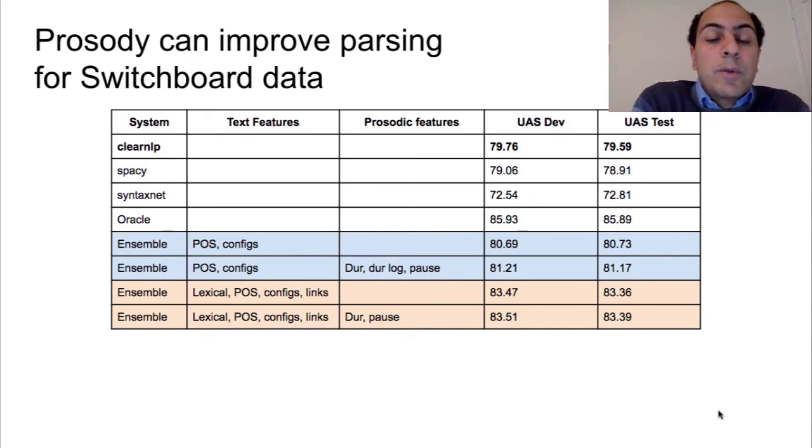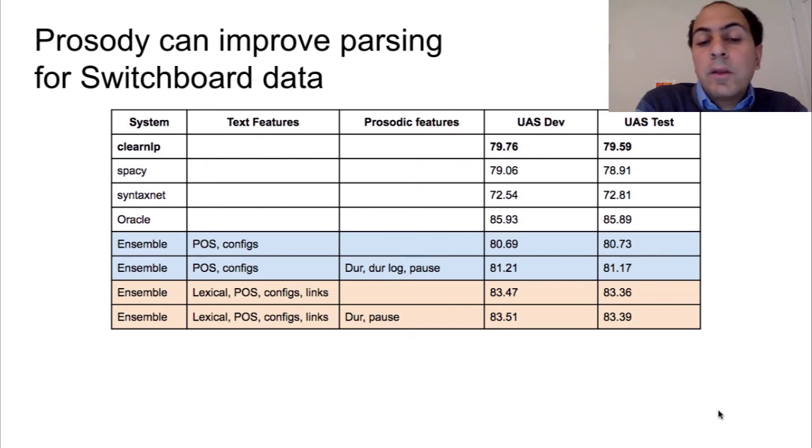And these are the experiments that have been run on the data, showing the best individual parser was Clear NLP, as shown from the US value for both the development set and the test set. And we show also the Oracle score, which is the upper bound of what can be achieved by this system, given these three parsers. And then our experiments with the ensemble, showing an experiment with only the text features, the parts of speech and the configurations, indicating an improvement of almost 1% above the best individual parser.